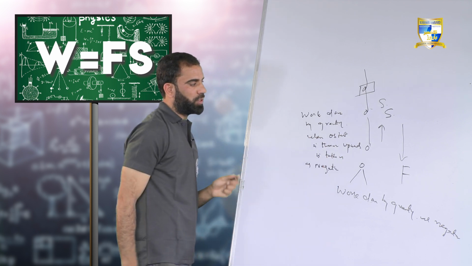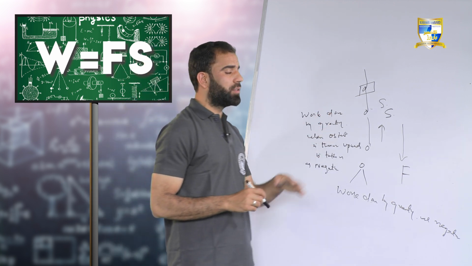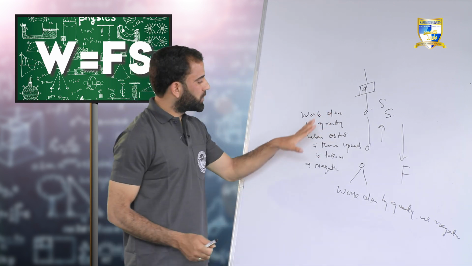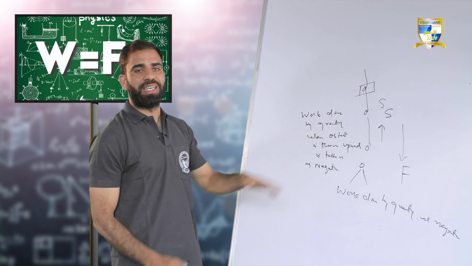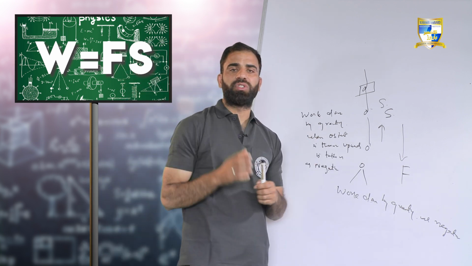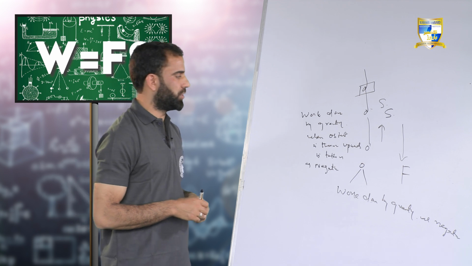So what is negative work? If force and displacement are acting in opposite directions, the work done is negative. The work done by friction is always taken as negative. Why so? Because friction always opposes the motion of an object.